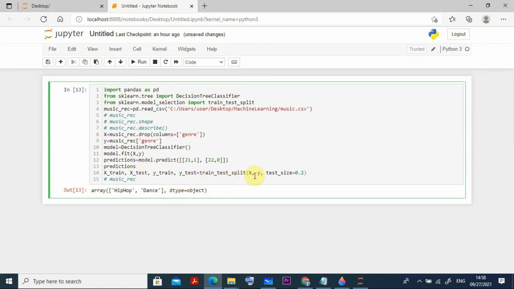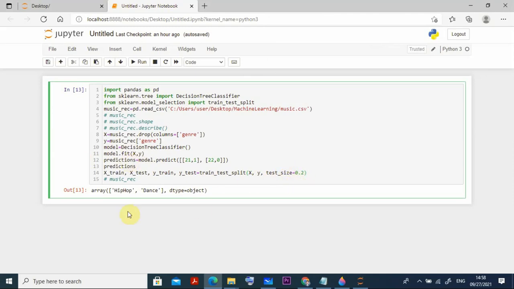First one is the X, and the other one is the Y. What is X? X is the input part. What is Y? Y is the output part. Okay, and the test size I put as 0.2. That means out of this 100% data, only 20% data I am using for the test. By default, the remaining is for the training, right?